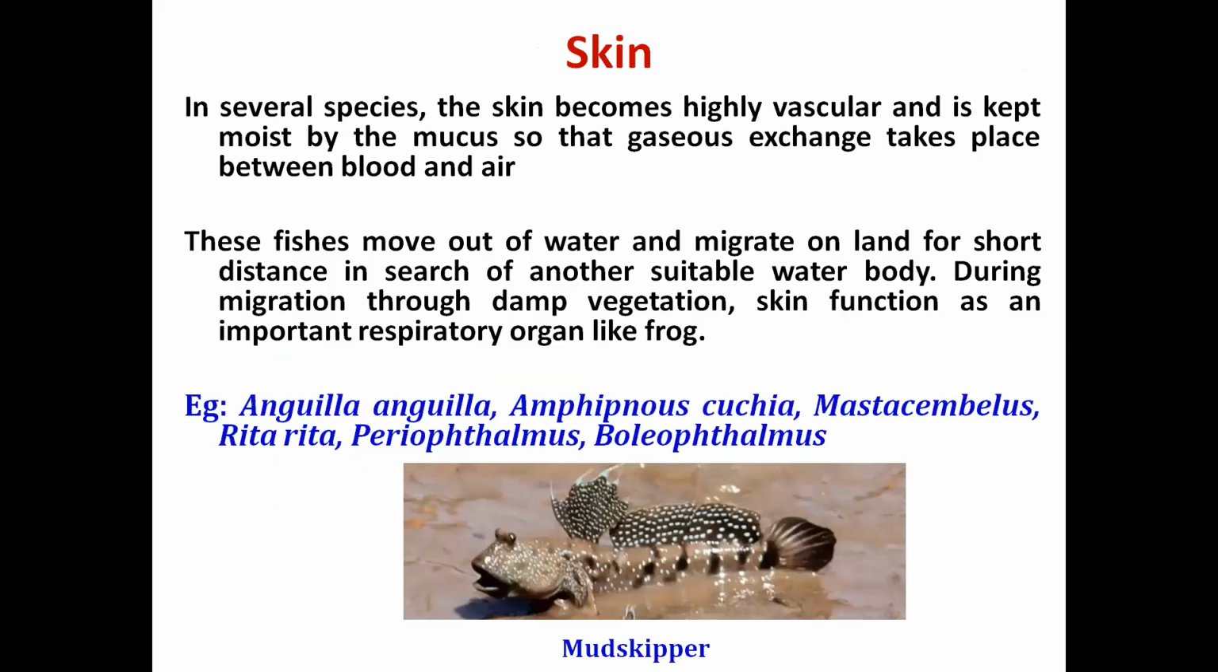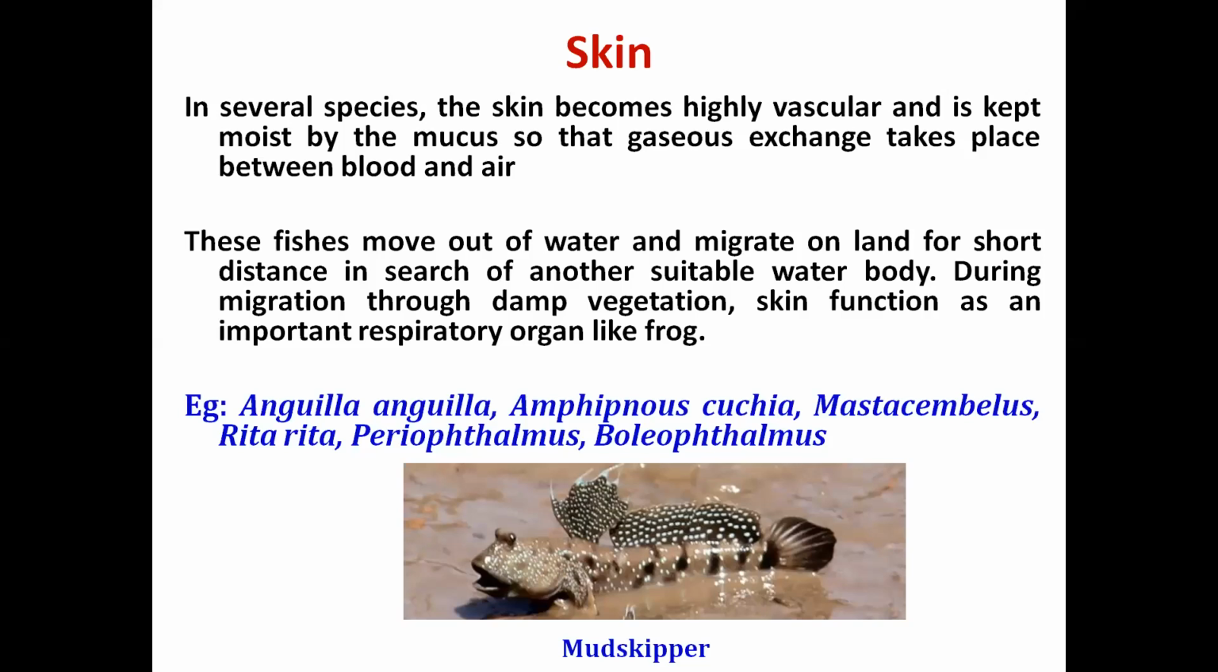We will also see some representative fishes. So, very first, the skin. In several fishes the outer skin becomes highly vascular, and they have a large number of mucus secreting cells. So when the fish comes outside the water, the skin starts secreting lots of mucus, so the skin is kept moist, and because the skin is very thin and highly vascular, direct diffusion of gases takes place between the blood and the air.